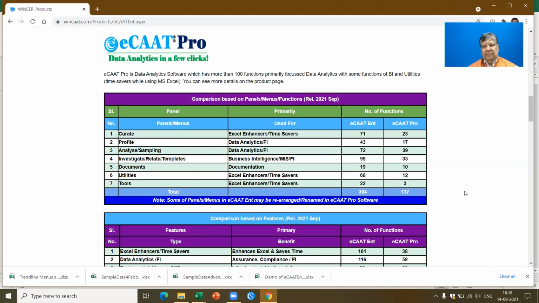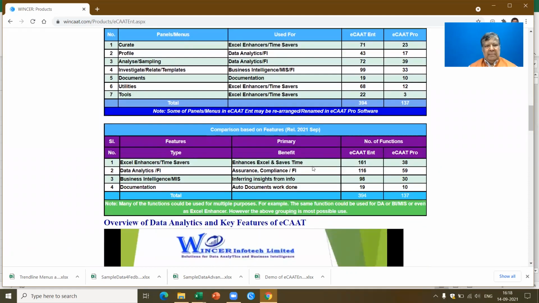in ECAT Pro. Now, if you categorize these functions based on the utility, if you look at the Excel enhancers or time savers, you have 161 functions. Data analytics FI, we have about 116 functions. Business intelligence and MIS, we got about 98 functions, and documentation, we have about 19 functions.